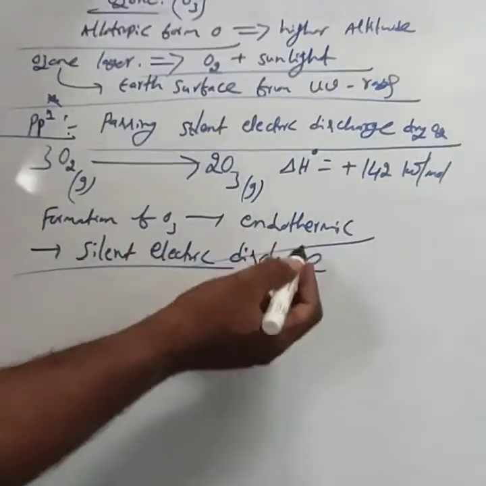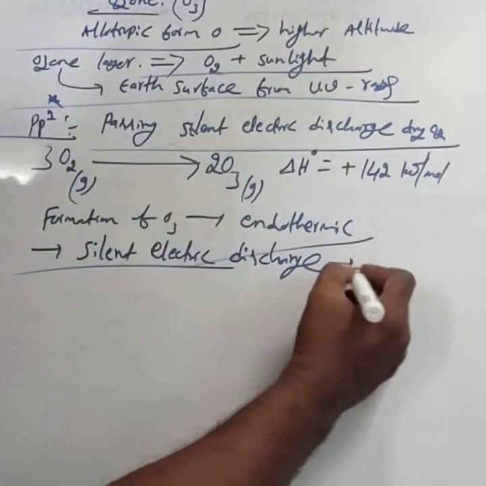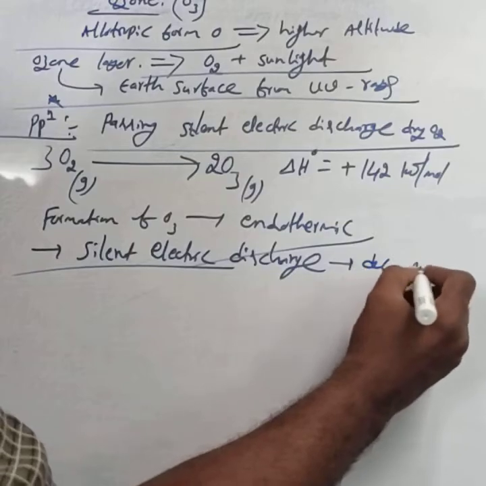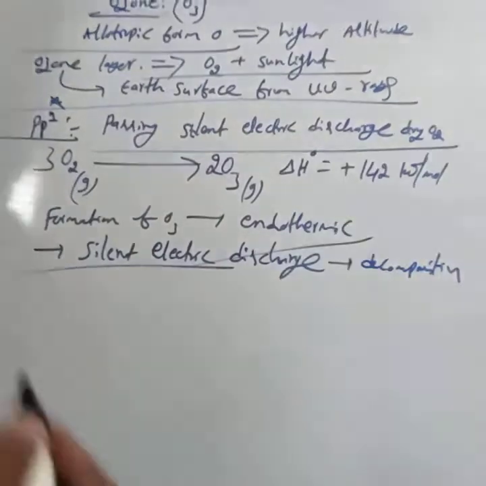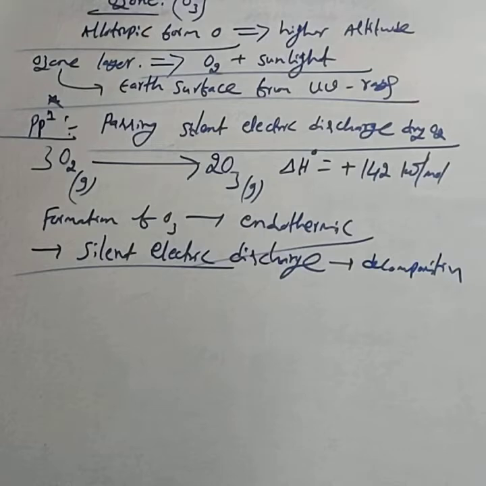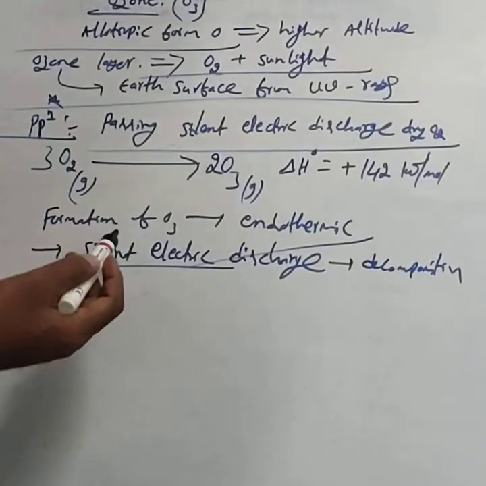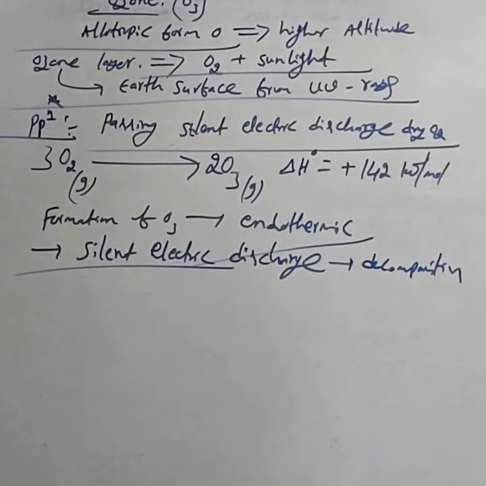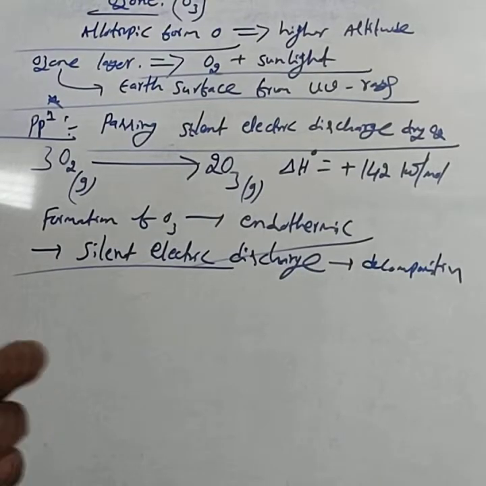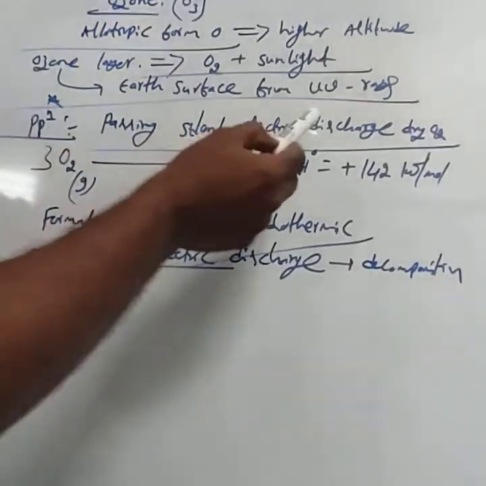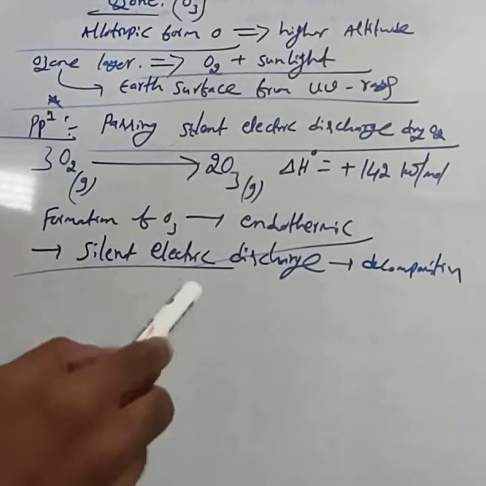To prevent the decomposition during the formation of ozone, you have to maintain the silent electric discharge because formation of ozone is endothermic in nature. That is, preparation of ozone is by passing silent electric discharge through dry oxygen.